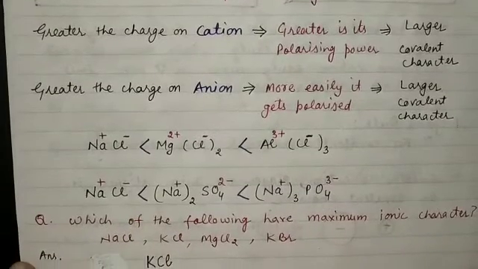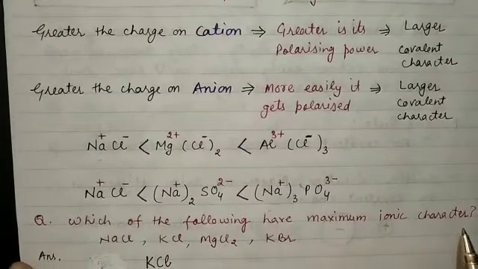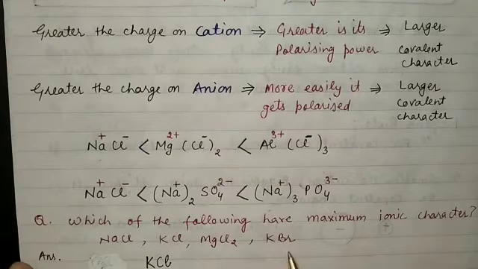Now we have the question: which of the following has maximum ionic character? NaCl, KCl, MgCl2 and KBr. On the basis of the Fajans rule, one can find that the maximum ionic character in this case is for KCl, or you can say KCl will have the least covalent character, meaning the ionic character in the case of KCl is high.